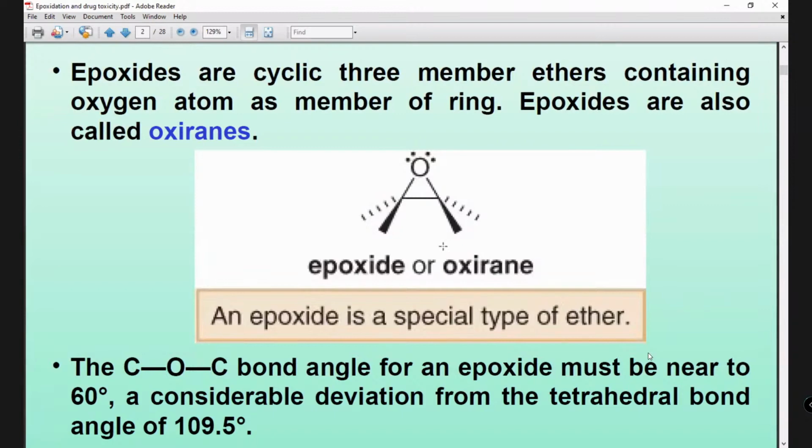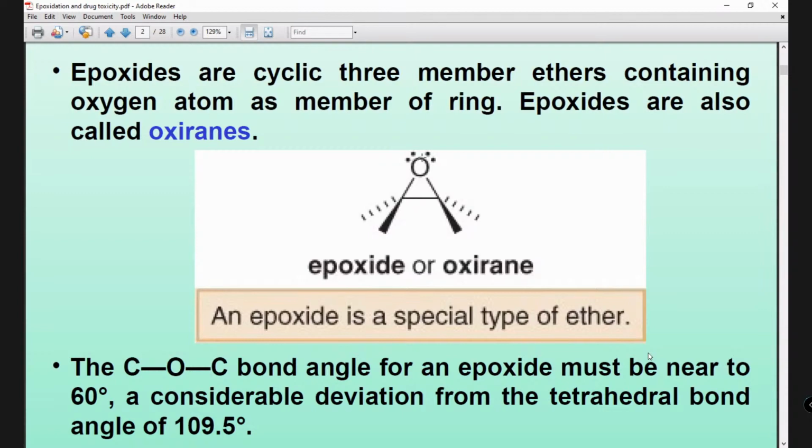Acid means, what is the acid? Can you tell me acid? Yes, sir. Who donates proton? Donates proton. So the proton will bind with the free electrons on the oxygen. So the proton will bind to the oxygen, and then the epoxide will be positive. When these two electrons form the bond with the proton, the epoxide becomes positive, and a positive epoxide will not stay, it will be unstable. Then this carbon-oxygen cyclic bond will break and open. So it can react with acid medium.